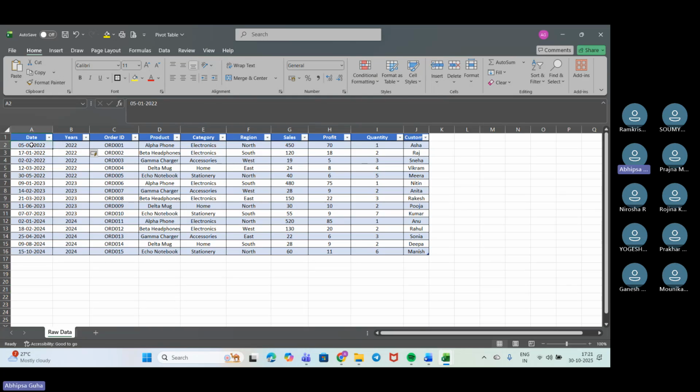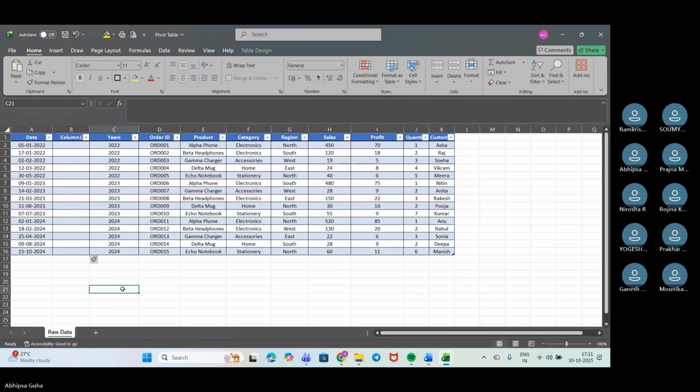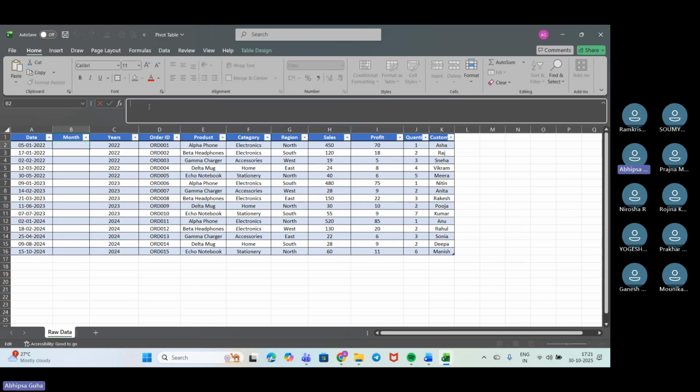So we have extracted the years from the date. In a similar way, we will be extracting the month from them. So we'll extract the month specifically. So here we will be extracting the year and the month. Just a moment. We'll again do the same thing, TEXT. We will put tab on. Now we will be selecting it. Now we'll put comma and we'll give what is the format we want. So we'll give this format.